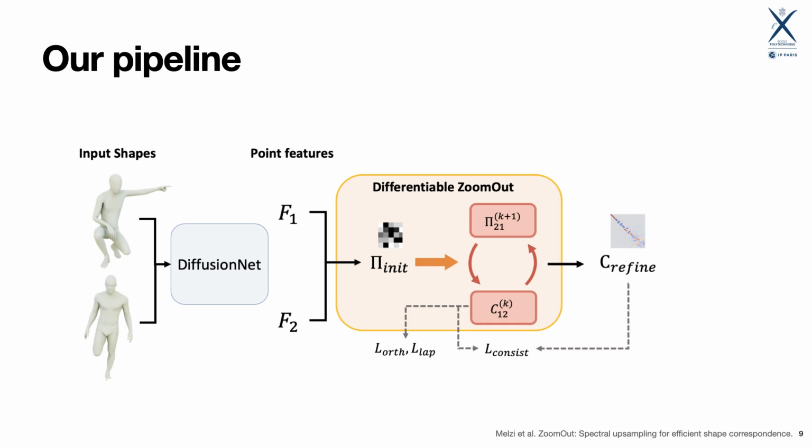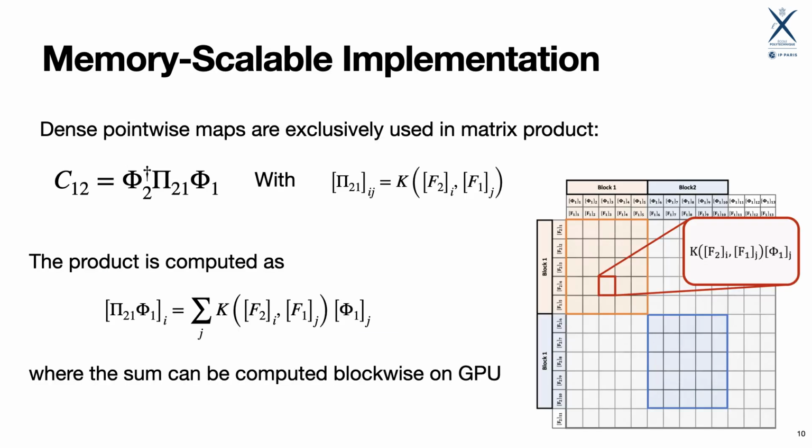While this removes the linear system solver, there are now multiple dense correspondence matrices to store for each forward pass, as zoomout requires multiple conversions between functional map and pointwise maps. To handle this, we propose a scalable implementation of these maps. This relies on the observation that such dense matrices are only used inside matrix products, and that they are also usually derived from a simple distance matrix. Therefore, we take advantage of the matrix product and notice it can be computed blockwise on the GPU without ever storing the entire matrix in memory.